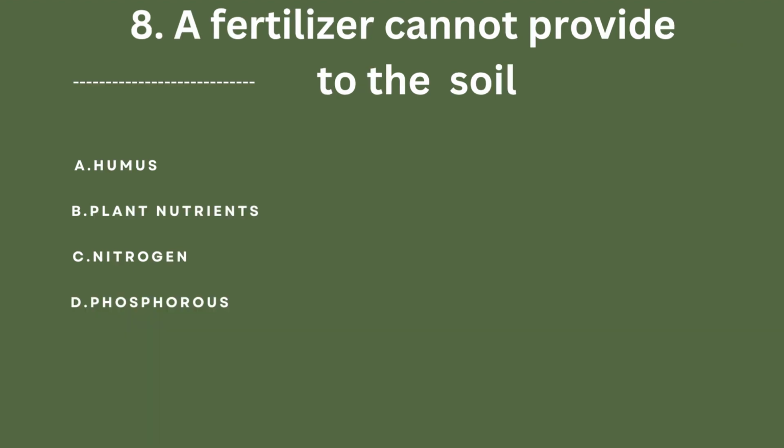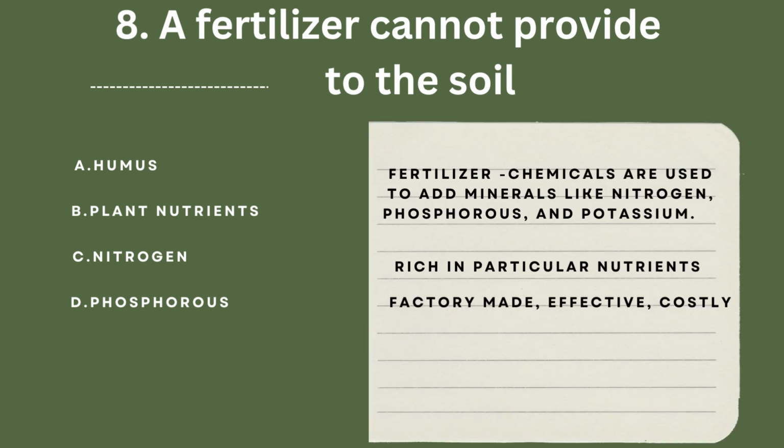Number 8. A fertilizer cannot provide dash to the soil. Before moving on to the options, let's see what a fertilizer is and what things a fertilizer provides to the soil. What's the difference between fertilizer and manure? Fertilizers are chemicals used to add minerals like nitrogen, phosphorus, and potassium.